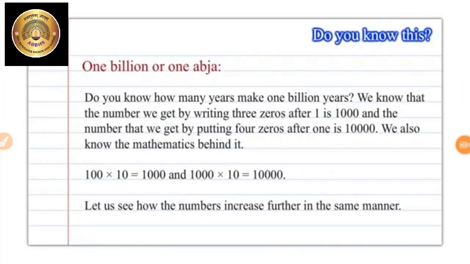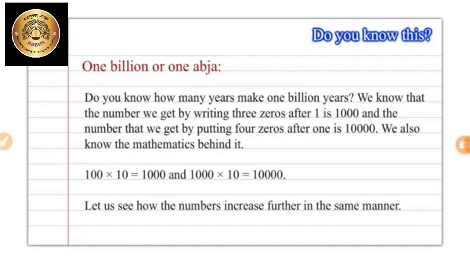Do you know this? 1 billion, or 1 abja. Do you know how many years make 1 billion years? We know that the number we get by writing 3 zeros after 1 is 1000. And the number that we get by putting 4 zeros after 1 is 10,000.